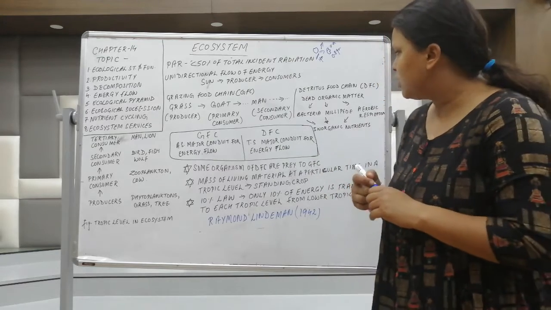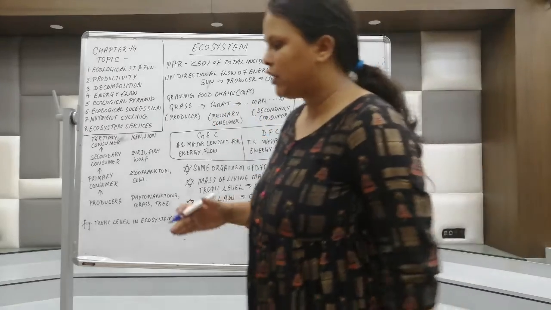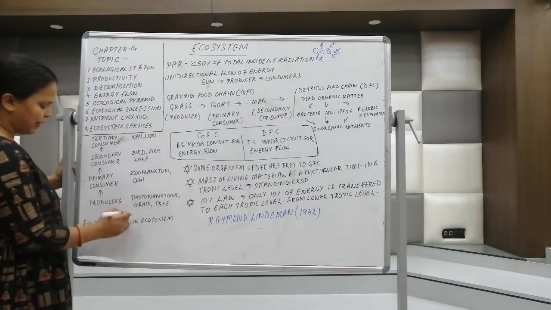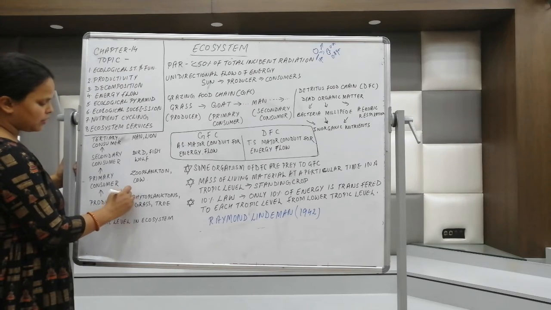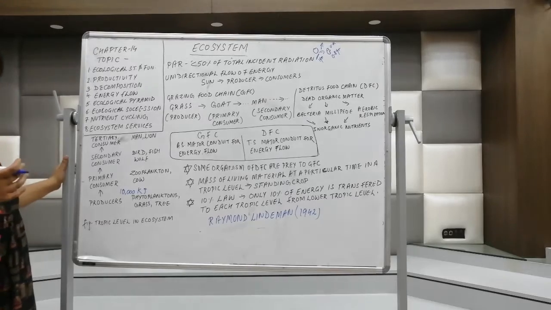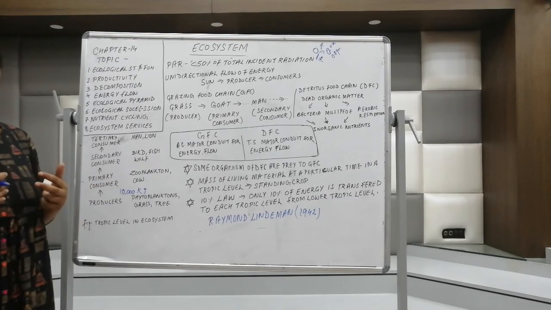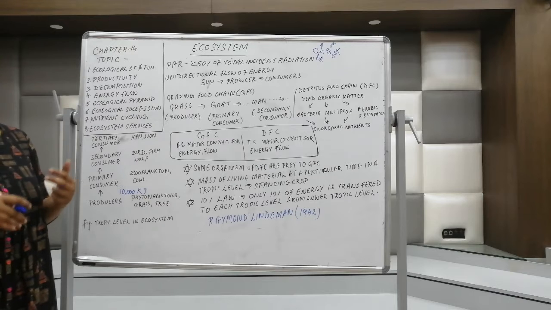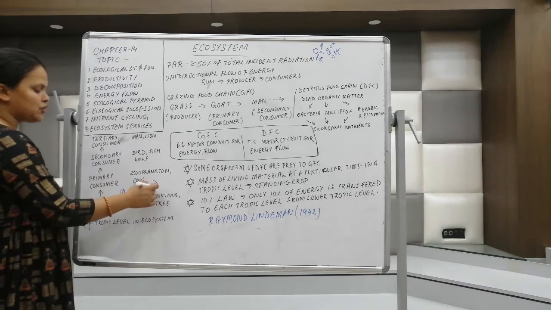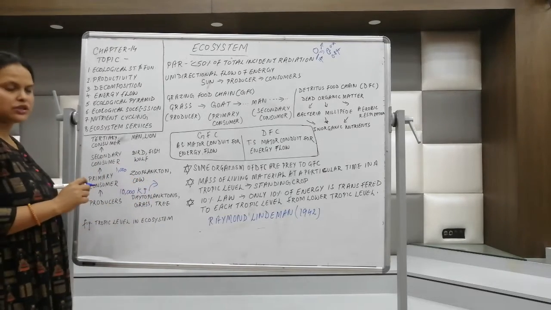So for the 10% law, the understanding is important that when we go through the trophic levels, let's suppose here the biomass is around 10,000 kilojoule. Out of this 10,000 kilojoule, that is the gross productivity, we know there's something called net primary productivity, which is available to the next level. So 10% of energy is lost here, and then around 1,000 will come here in the primary carnivores.